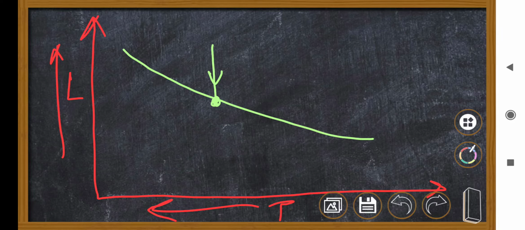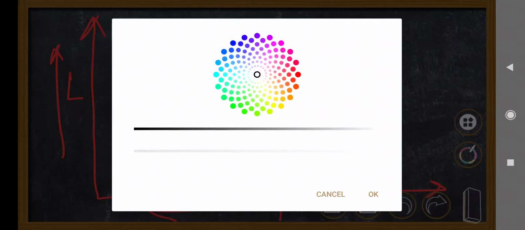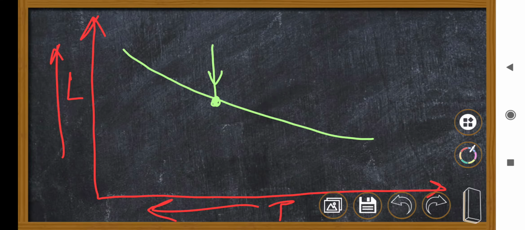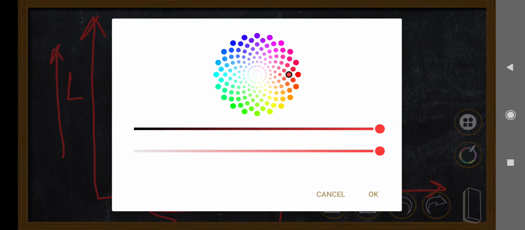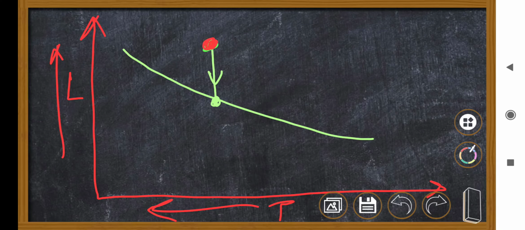Okay, and this track was called Hayashi track. So this reduction in luminosity of a protostar to main sequence is characterized by the dip in luminosity suddenly to become a main sequence star, and this is called Hayashi track.